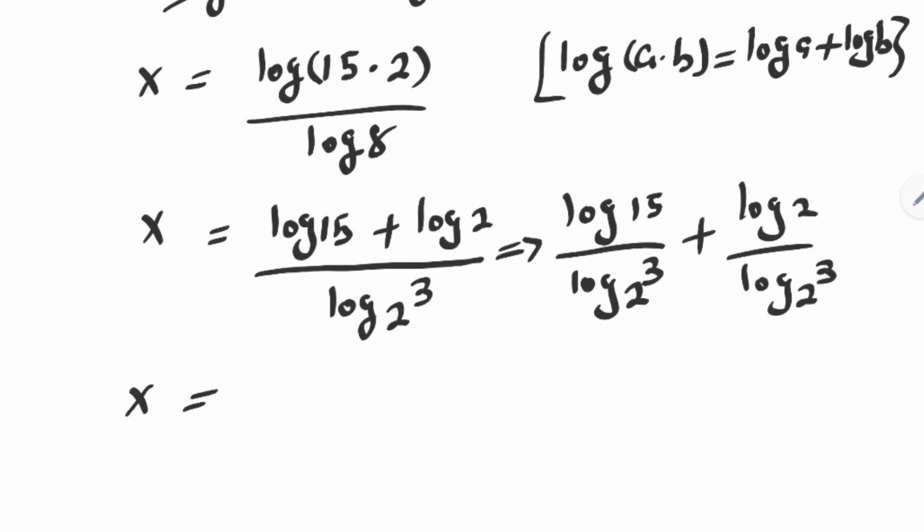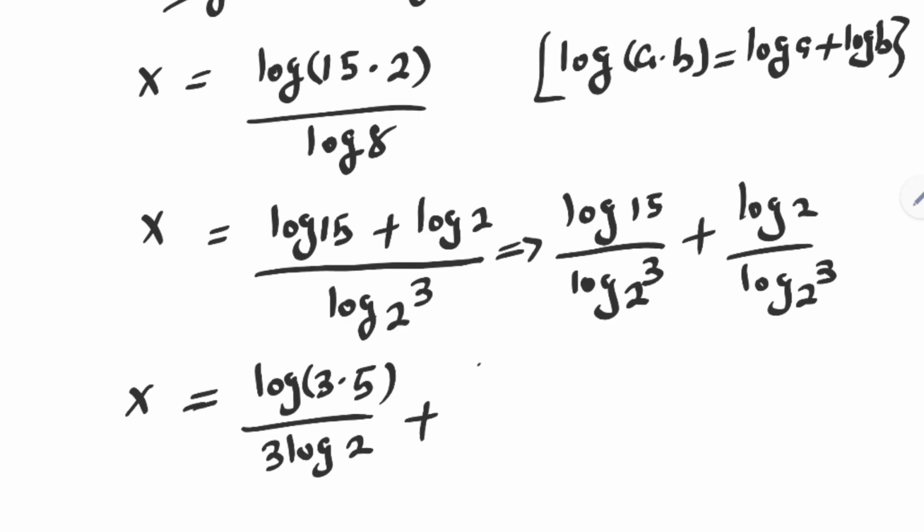x is equal to log 15 can be written as log 3 multiplied by 5 over log 2 raised to power 3, which can be written as 3 log 2, plus log 2 over 3 log 2.